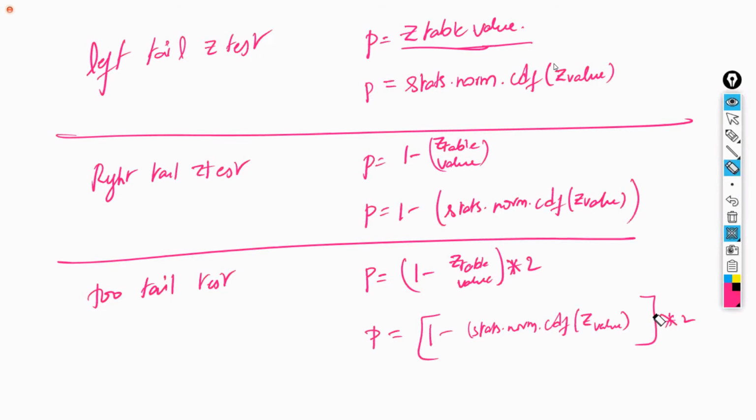Either you go from the Z table. The Z table is for certifications. If you are going for certifications, you should understand the Z table. If you are working on the Python code, then you have to know the Python syntax. If you understand only the Python code, tomorrow you will not understand the Z table. Sir, they have not given us the Python, how do we calculate? You will ask like this. So that is the reason. Clear, guys?